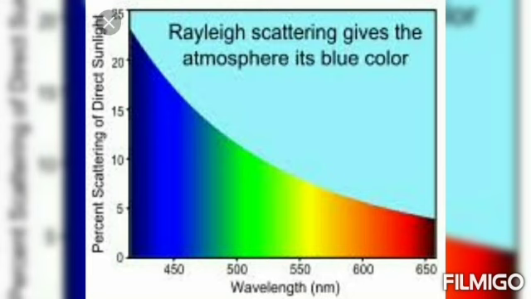Okay, next, when sunlight passes through the atmosphere, the blue color is scattered to a greater extent than the red color. Now look at this picture. Blue color is scattered to a greater extent than the red color. So this scattering causes the sky to appear blue in color.